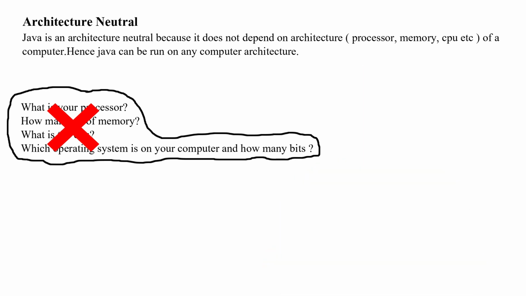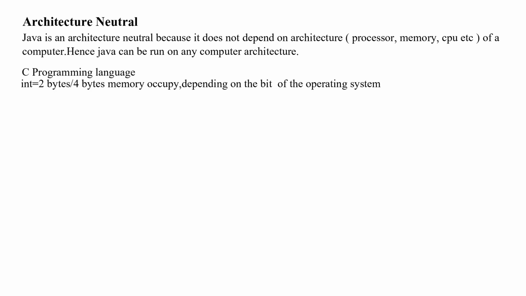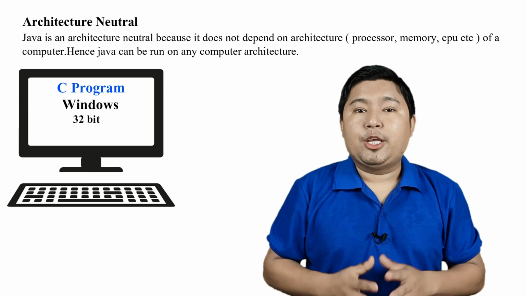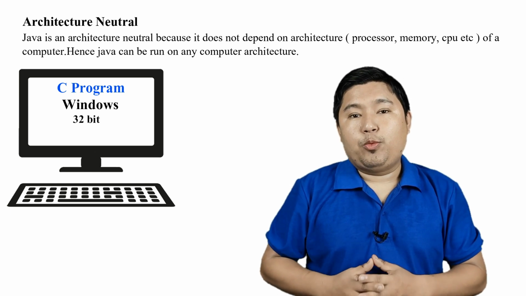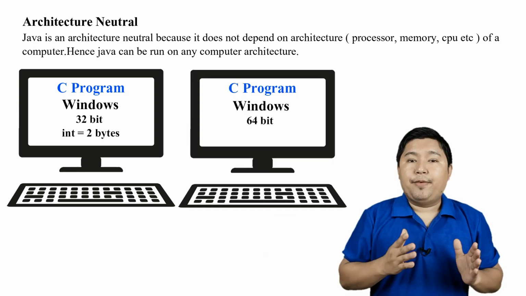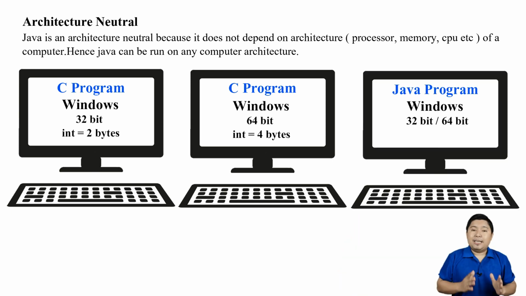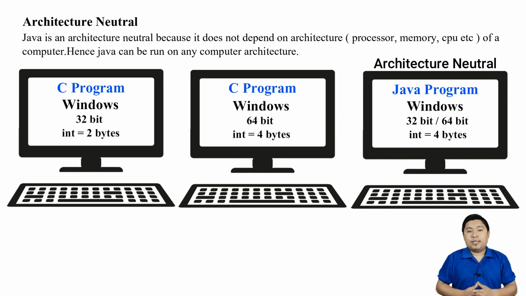You know normally what happens in the C programming language? When you take the integer data type, then it depends on how many bits of operating system your computer has. According to that, integer memory is occupied. Let's suppose if your Windows is a 32-bit operating system and you run C programming in it, then it occupies 2 bytes of memory. And if your Windows is 64-bit, then it occupies 4 bytes of memory. But in Java, it doesn't happen. Whether your Windows is 32-bit or 64-bit, it occupies 4 bytes of memory for both. That is the feature of architecture neutral.